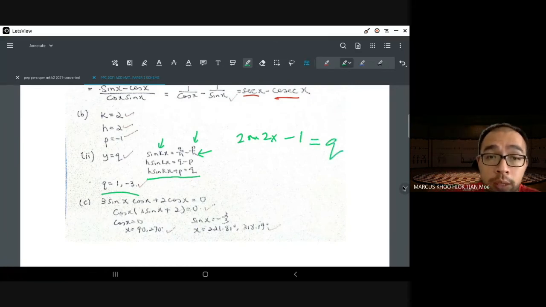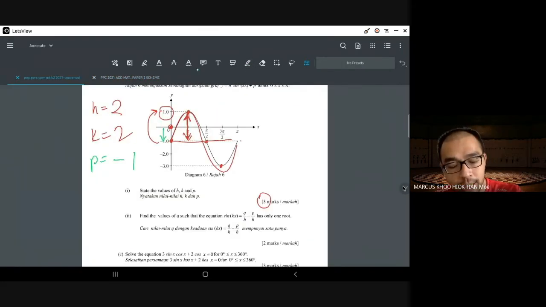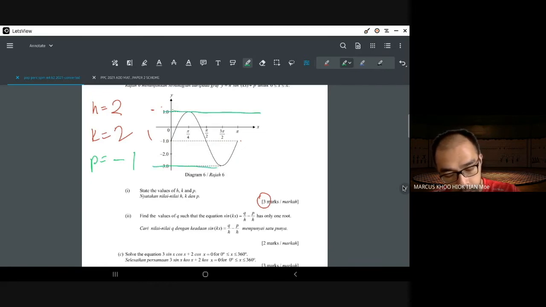If there is only one root, okay, if there is only one root, means that whatever line that you have can only touch the trigonometric function at one point only. And the only way that this is possible is if you draw a straight line across here and a straight line across here.